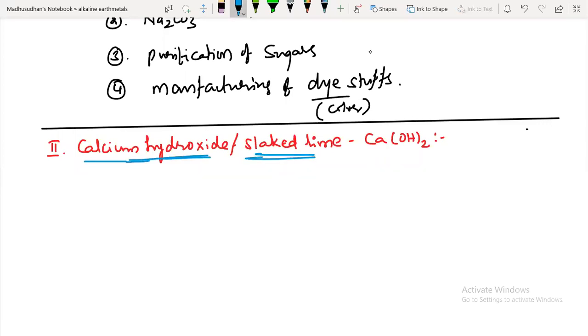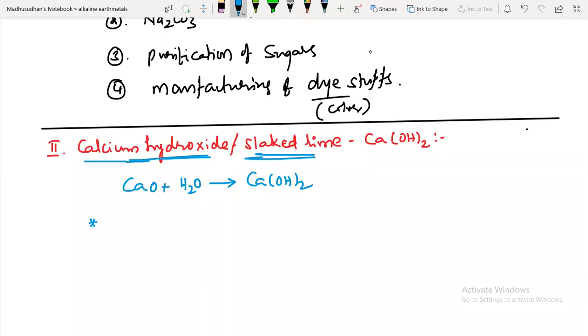Calcium hydroxide, slaked lime. This calcium hydroxide is easily prepared. The preparation method is very easy. I told you, calcium oxide absorbs moisture from atmospheric air and forms calcium hydroxide. This is one way of preparing calcium hydroxide. And it is also an amorphous powder.